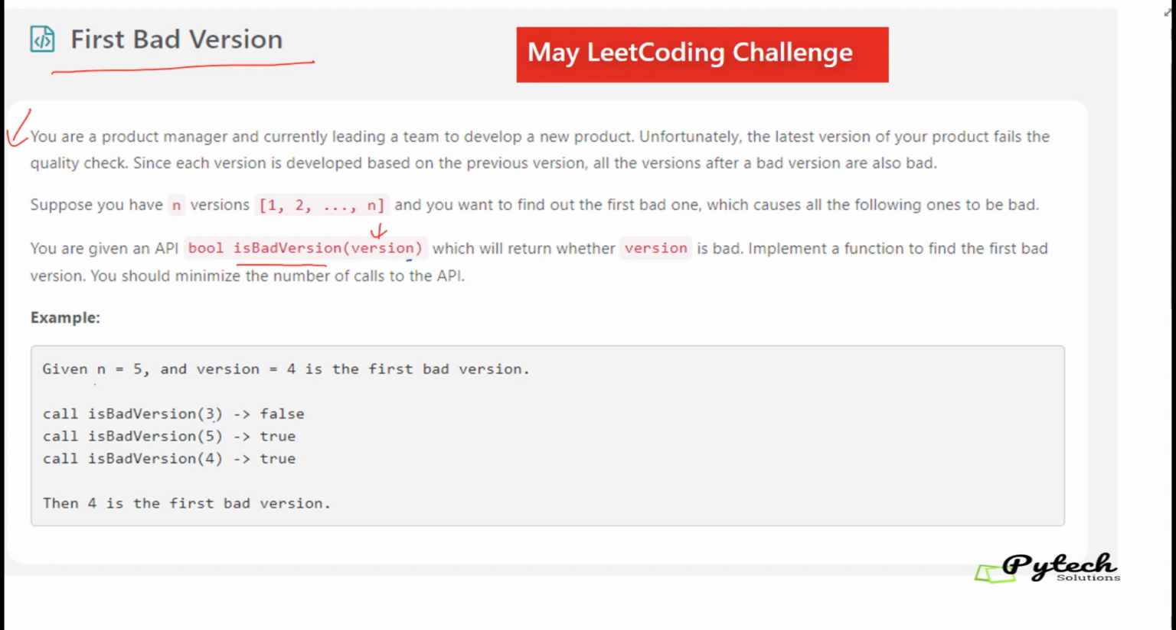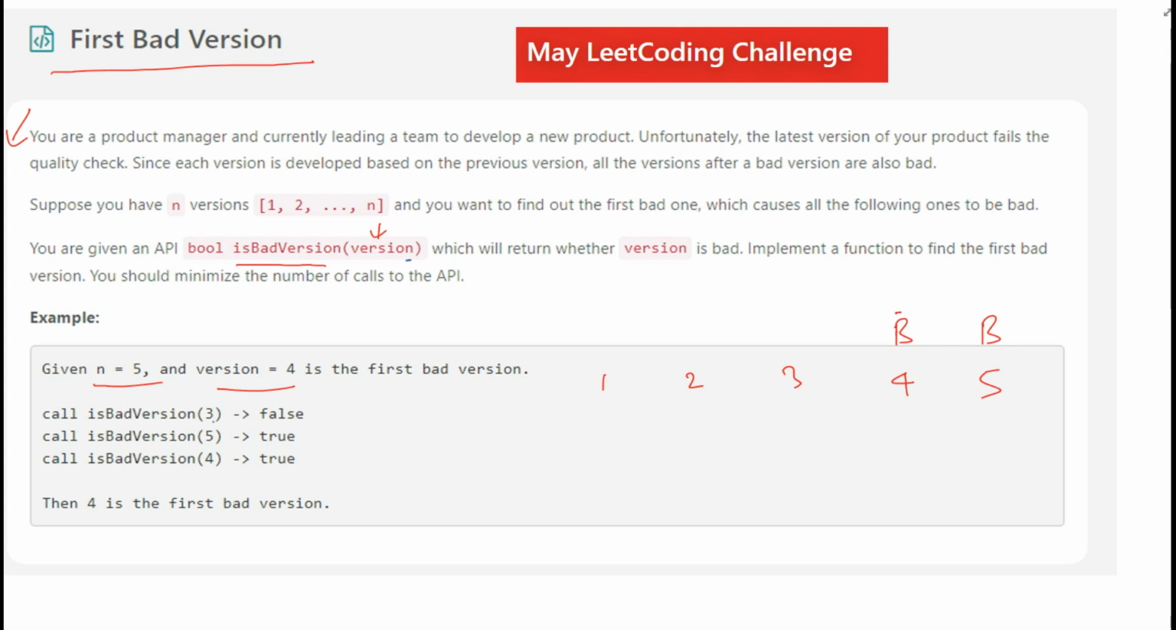So let's take this example. We are given n equal to 5, which means we have 5 versions: 1, 2, 3, 4 and 5. It says that version 4 is the first bad version. As per the problem statement, after a bad version all the subsequent versions will be bad, so version 5 will also be bad and all the previous versions will be good. So version 1, 2 and 3 will be good, and the moment we find our first bad version, all the subsequent versions will be bad. Now I will call good as G and bad as B.